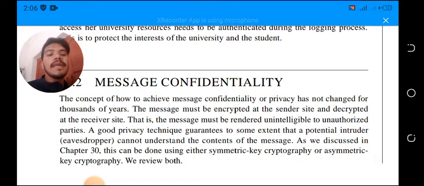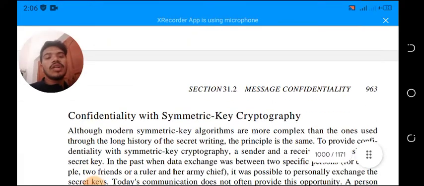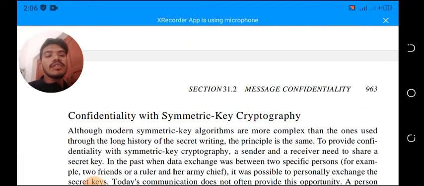So this can be done using either symmetric key cryptography or asymmetric key cryptography. We review both confidentiality with symmetric key cryptography and confidentiality with asymmetric key cryptography.